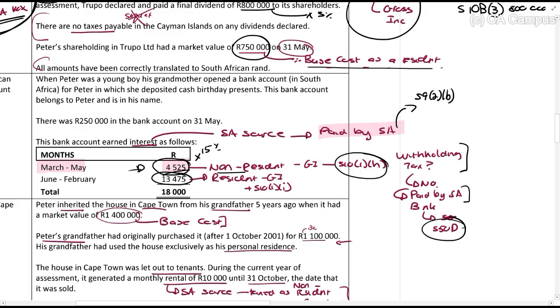Then, the 13,475 is when he's a resident, so that gets included in his gross income, and it's exempt under section 10(1)(i).